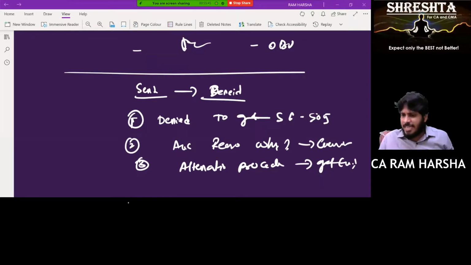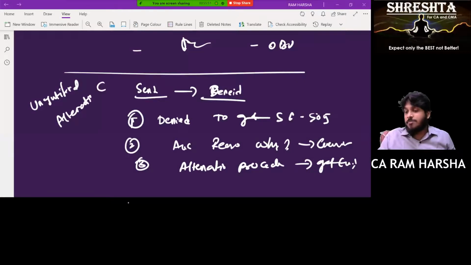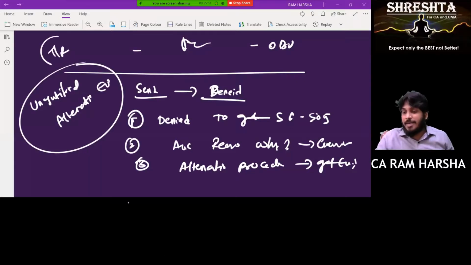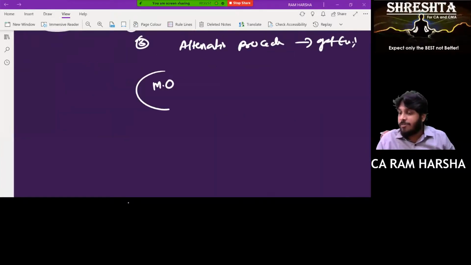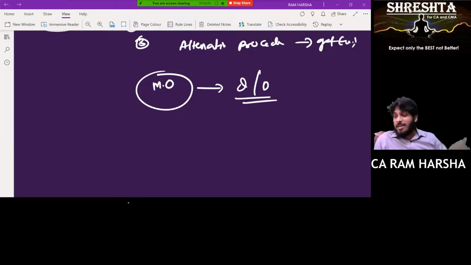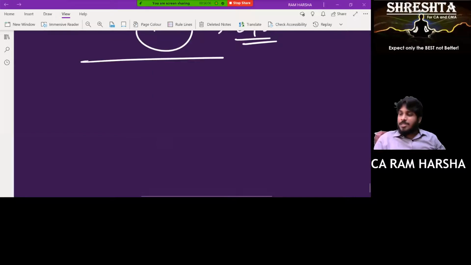Suppose management denied and you felt it is unjustified. They don't have a proper reason, and you are also not getting alternative evidence. Ultimately, with respect to a particular trade receivable, you don't have evidence. When you don't have evidence, what opinion will you give? Modified opinion, which may be qualified or disclaimer depending upon the severity. Clear? Yes, sir.